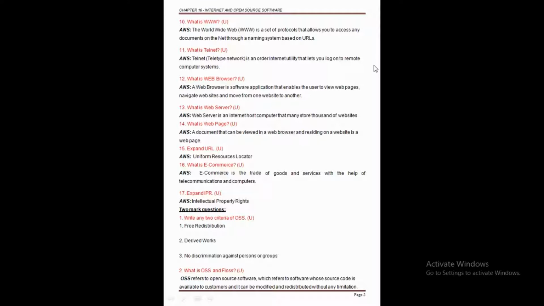So in simple meaning, we can say the web server is a www server that responds to the requests made by the web browsers. Clear this point here? So the server responds to the requests made by our web browsers. So this is the meaning of the web server.